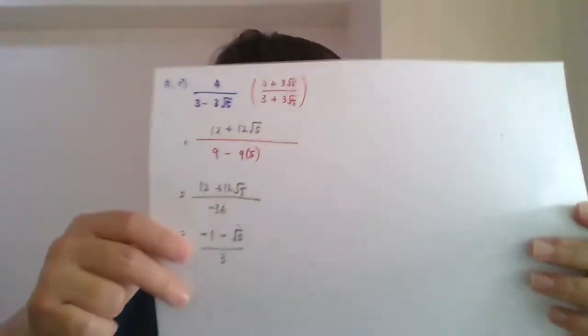Then, because there is 12, we can simplify further. So it will become negative 1 minus negative 5 over 3. Right? 12 divided by 3. This is the final answer here.